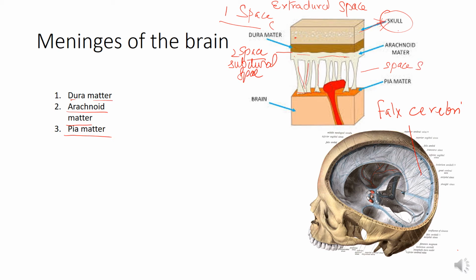The third space is between the arachnoid mater and pia mater. Now this pia mater is adherent to the underlying brain. The space between the arachnoid mater and the pia mater is the subarachnoid space.